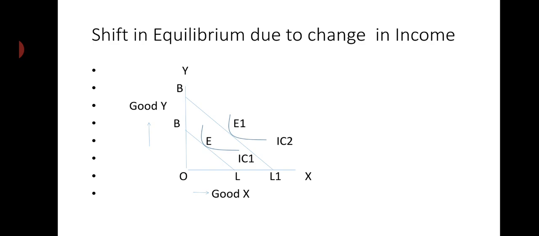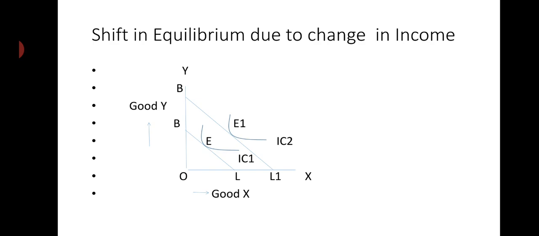On the BL, the consumer has the capacity to purchase. Here is the equilibrium point E on the consumer's indifference curve IC1. Now suppose the income rises. Suppose the income becomes 200. So the BL jumps from BL to B1L1, that is the new budget line, reflected here as B1L1. The consumer moves from point E on the lower indifference curve to the new indifference curve, IC2, and the new equilibrium point here is E1.